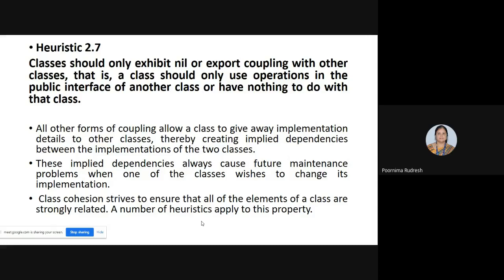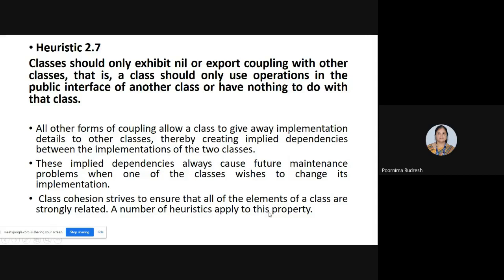Because when one of the classes wishes to change its implementation, as I said, if class 2 changes its implementation details, it directly affects class 1's operation, because class 1 is depending on class 2. Hence, the dependency between the classes should be avoided. In order to avoid the dependency between the classes, the classes should have only nil coupling or export coupling. Understood now? The class cohesion strives to ensure that all of the elements of the class are strongly related.